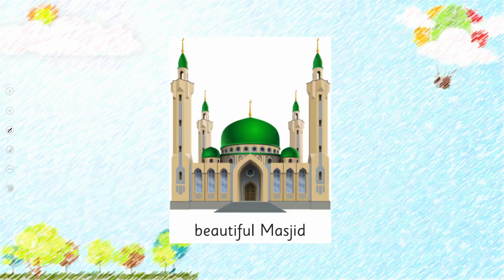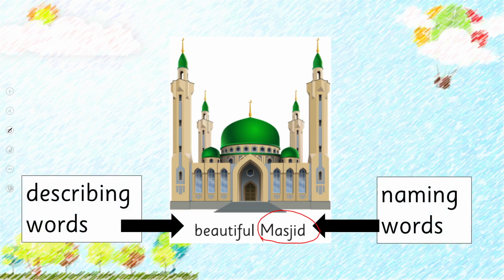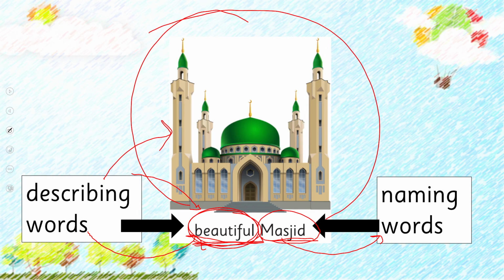Beautiful masjid, mashallah. Masjid is a naming word, and this beautiful is telling us what type of masjid. Subhanallah, beta, all masjids are beautiful, alhamdulillah. So this beautiful is describing word, and masjid is naming word. We know masjid is naming word for place, right? So this is how before a naming word, we use a word to describe that naming word. Do you understand? All right.